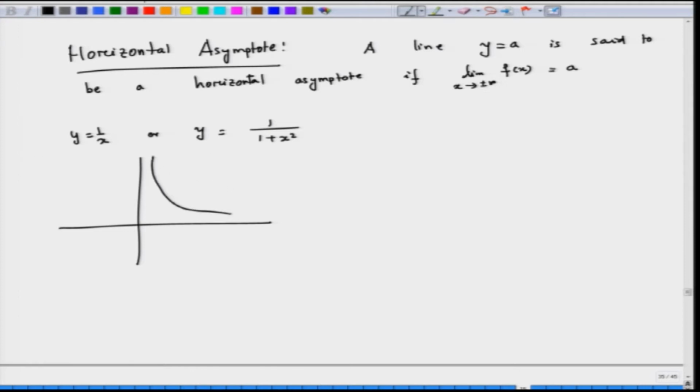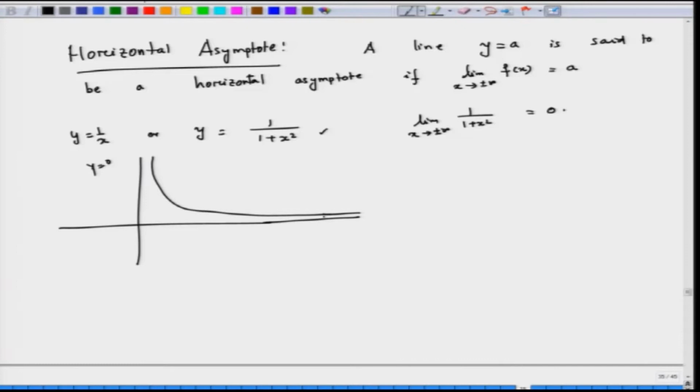So, y equal to 0 is going to be the horizontal asymptote here. Similarly, limit of 1 by 1 plus x square, x goes to plus or minus infinity, is equal to 0. So, for this also, the line y equal to 0 is going to be the horizontal asymptote.